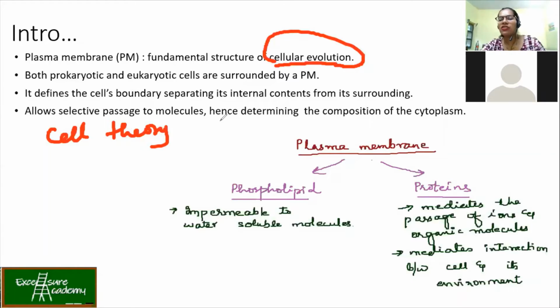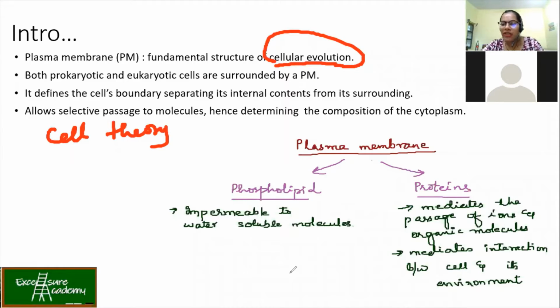Why selective passage? Because the plasma membrane has lipids and proteins. Lipids have both non-polar and polar parts. Proteins can also be polar and non-polar. So here we'll talk about the plasma membrane, phospholipids and proteins. Phospholipids make the membrane impermeable to water-soluble substances. Why? Because lipids are long fatty acid chains, and they are insoluble in water. These are basics. We'll go on further.